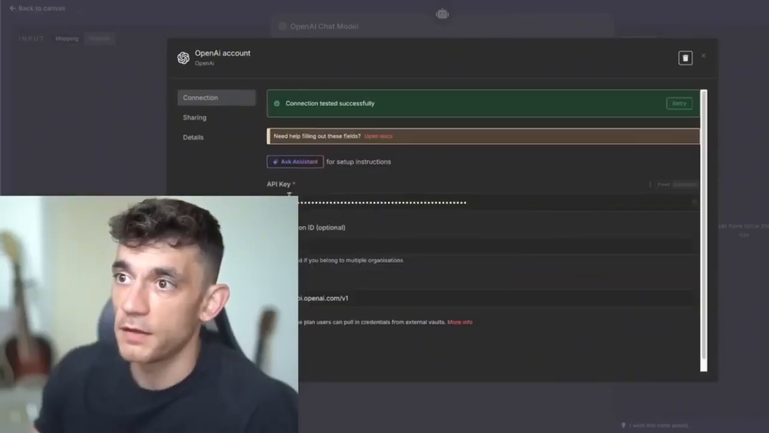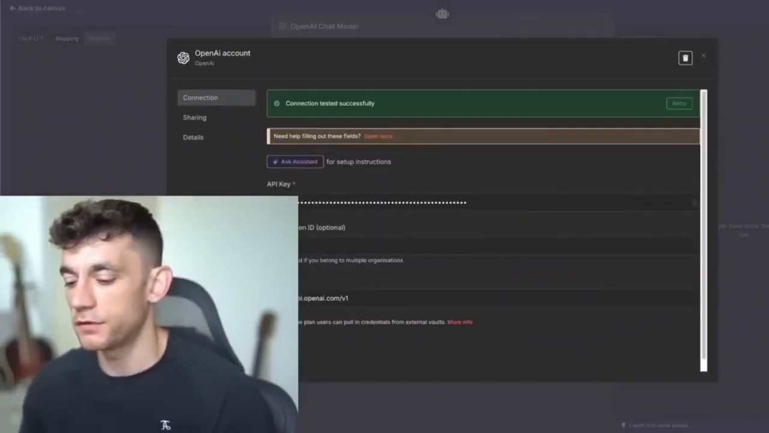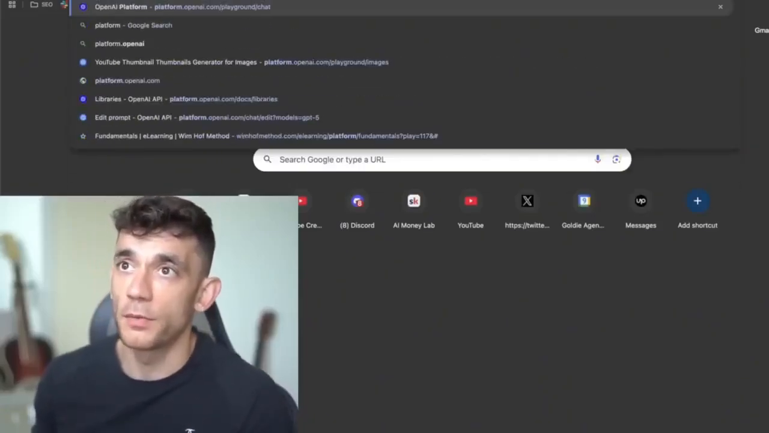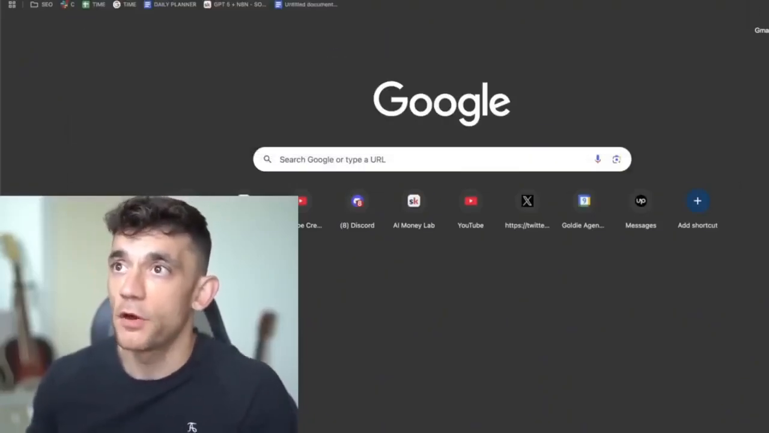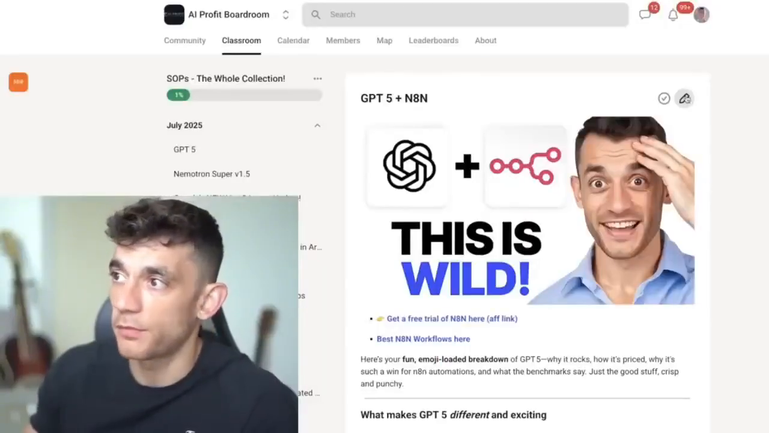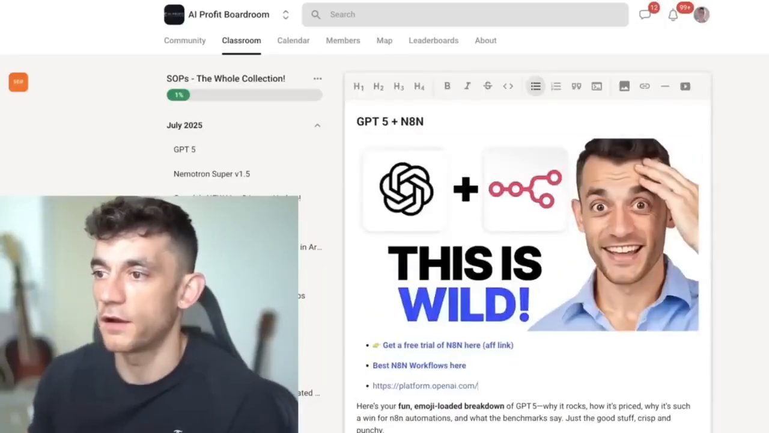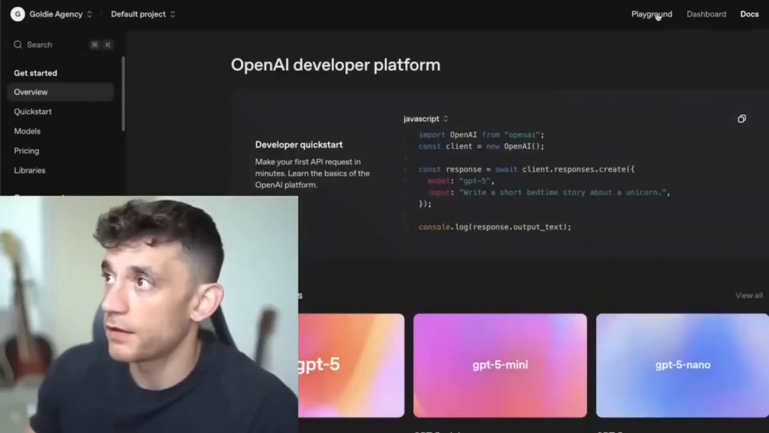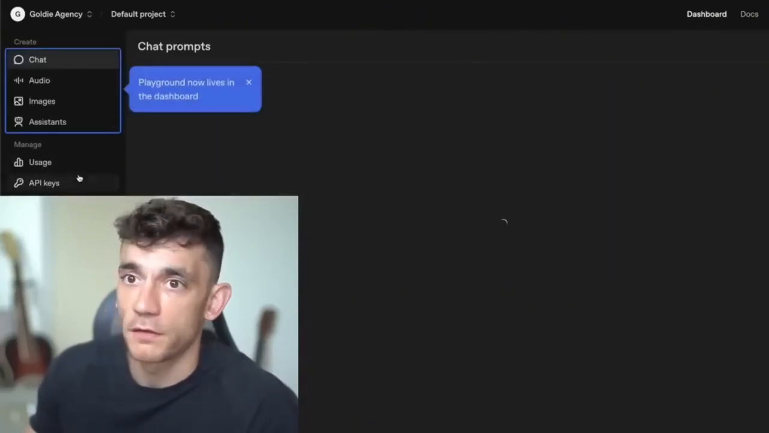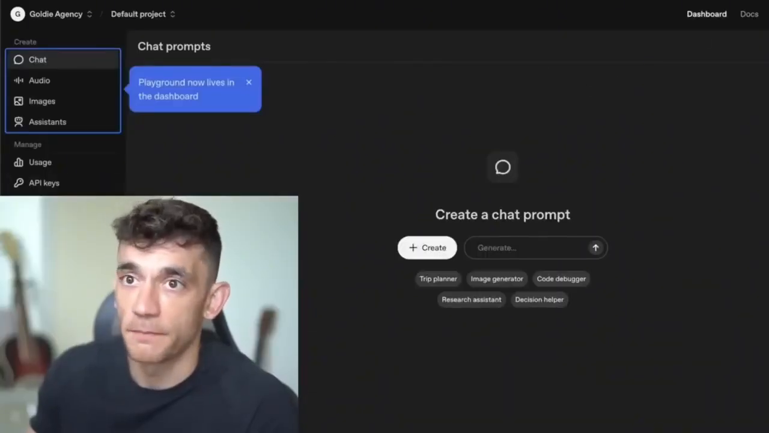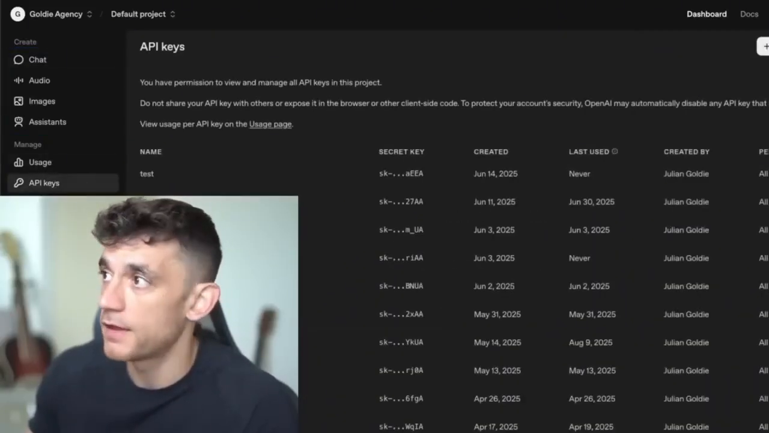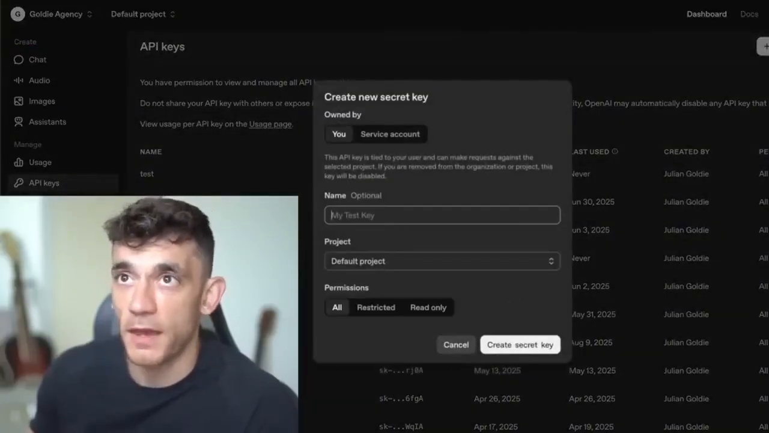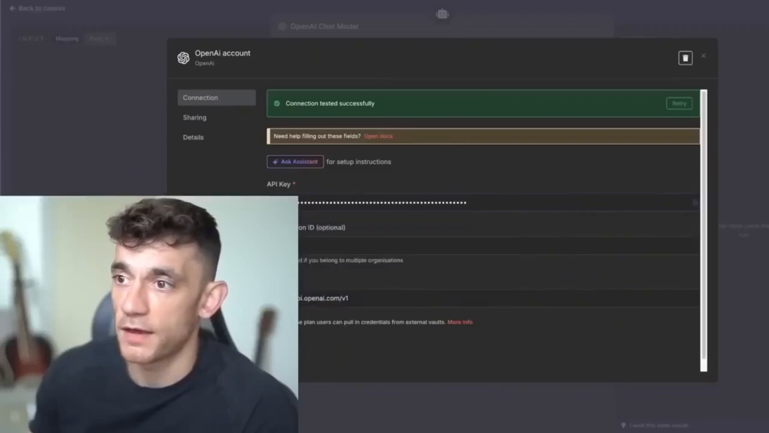So what you're going to do over here is grab an API key, all right? To grab an API key, you're going to go over to platform.openai.com. Link inside the AI Profit Boardroom if you just want to learn where to get this stuff and how to set it up. From here, you can go to the developer platform and you just need to grab an API key. Go to your dashboard over here, then scroll down to API keys, then create a new secret key. And once you get that key, all you're going to do is paste in that API key over here. Simple as that. Really simple stuff.